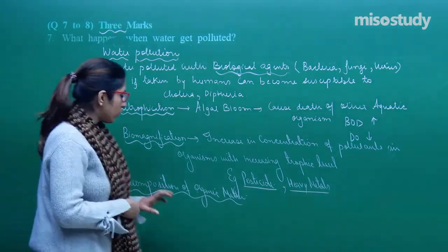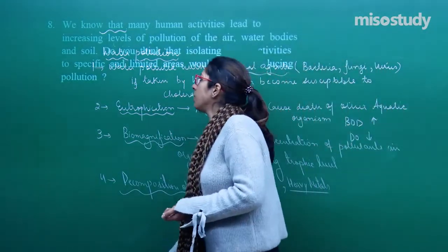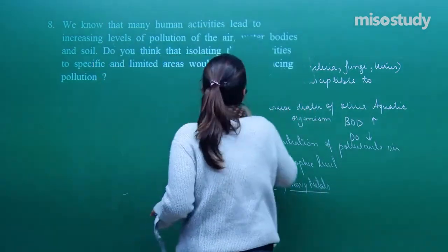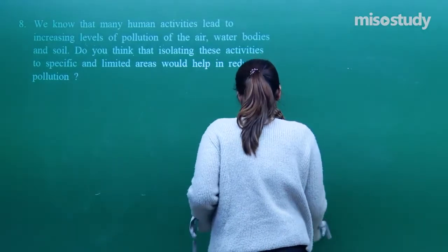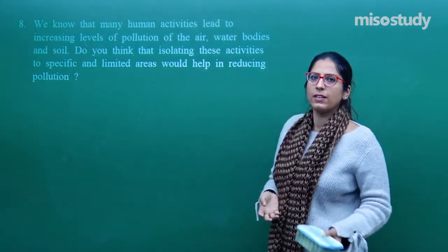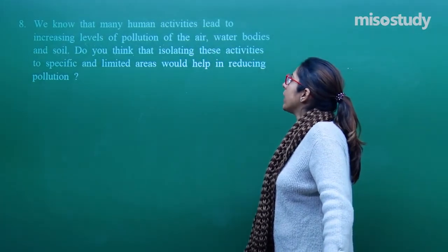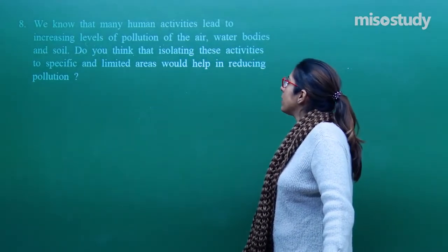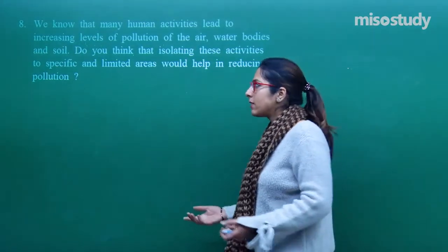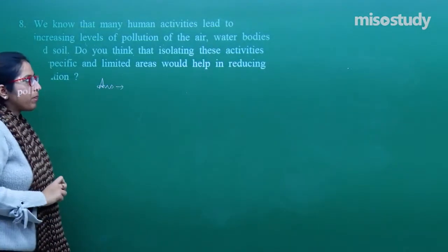So let's move on to the next question, that is question number 8. Question number 8 is quite a big question but very easy as well. Hope students you all are finding this chapter interesting because it's quite relatable. We know that many human activities lead to increasing level of pollution of air, water bodies and the soil. Do you think that isolating these activities to specific or limited areas would help in reducing the pollution? Yes. In this, what we can do, we have to explain over here, right?